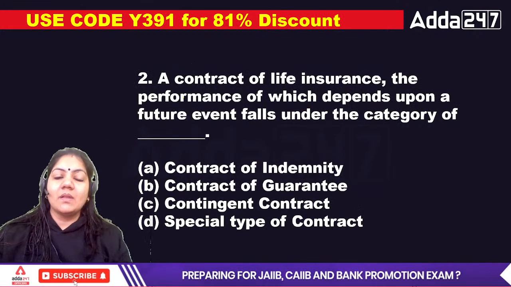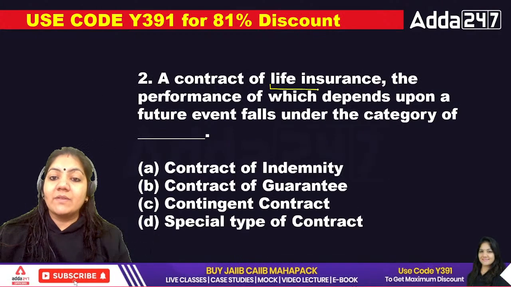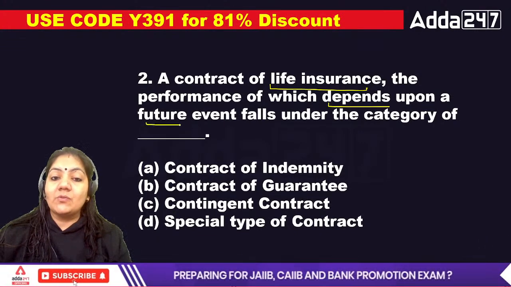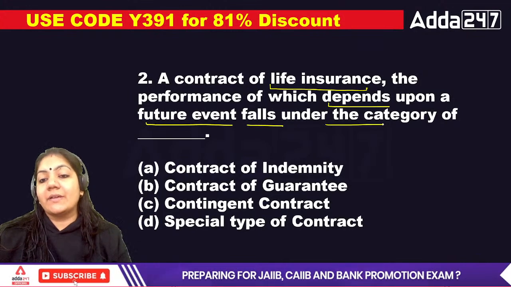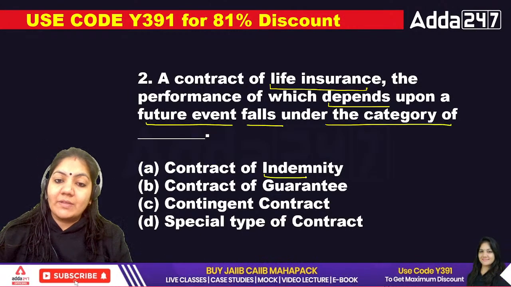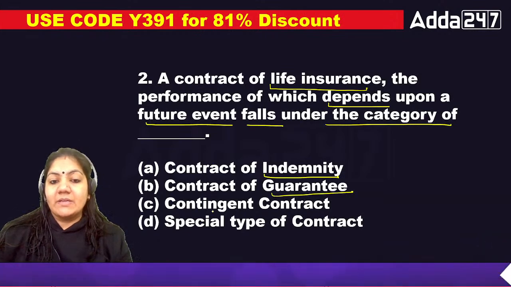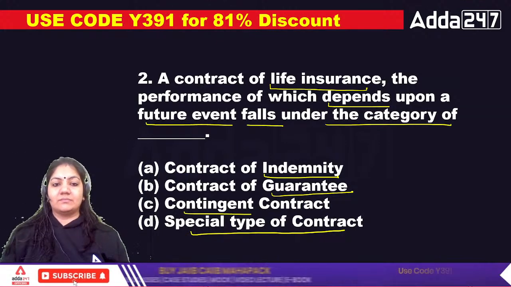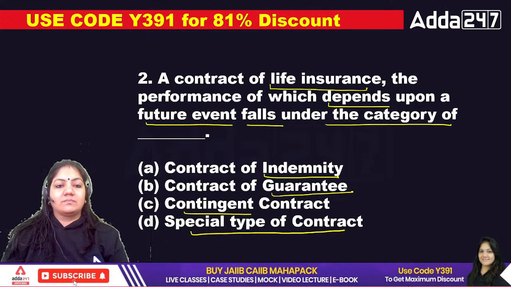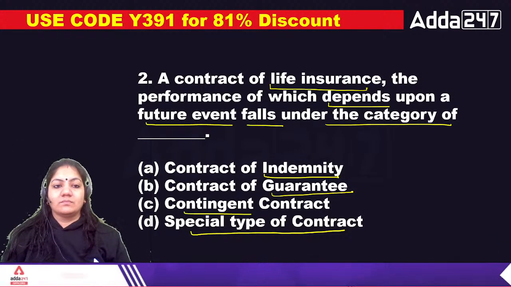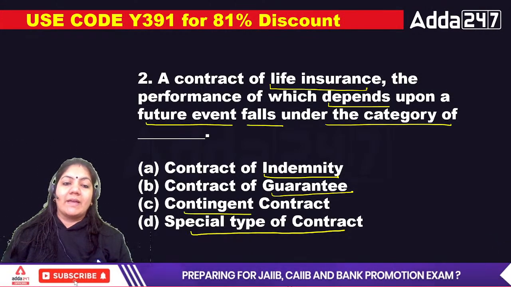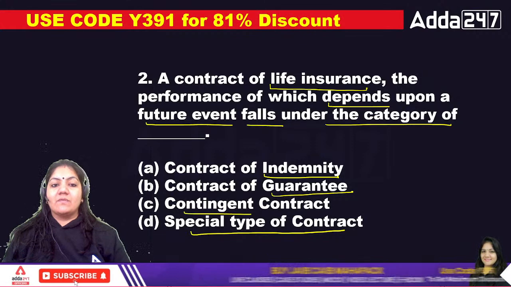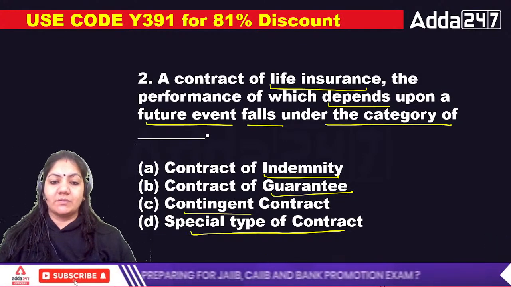Next, a contract of life insurance, the performance of which depends upon a future event, falls under the category of contract of indemnity, guarantee, contingent, or special type of contract. Tell me, class.